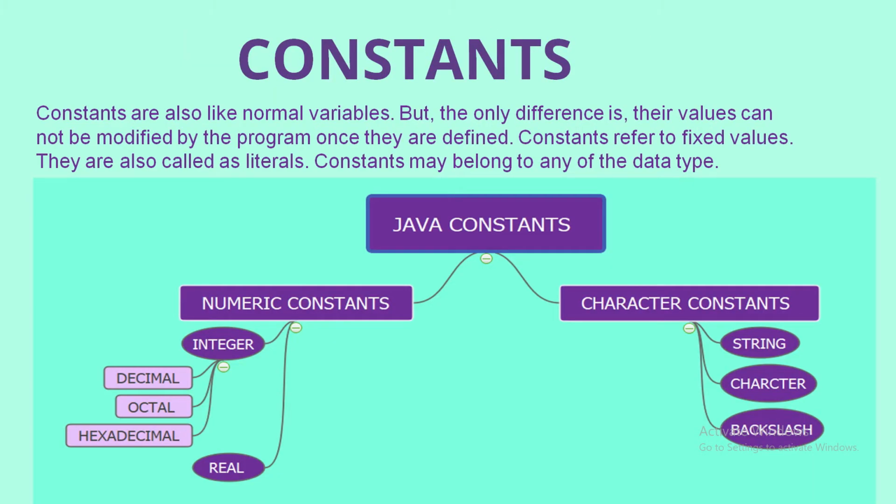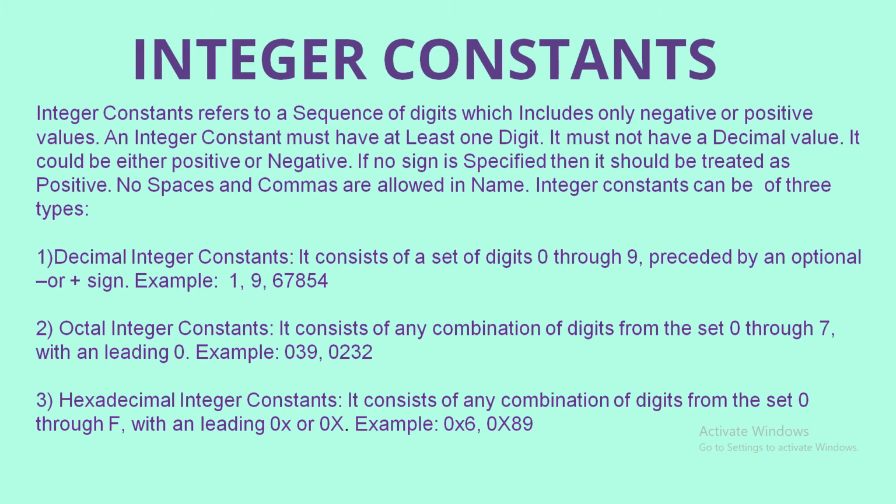Next are the constants. Constants are also like normal variables, but they possess a fixed value. They are also known as literals in Java. Java constants can be of two types, numeric constants and character constants. Numeric can be further divided into integer and real. Character constants can be string, character and backslash.